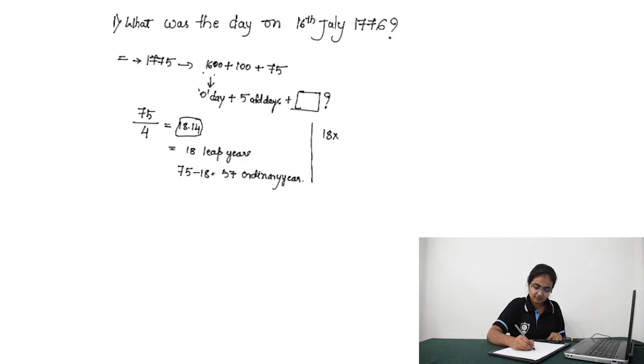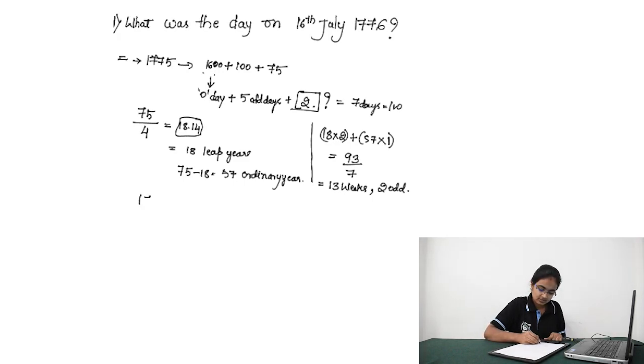For one leap year we have 2 odd days, and for an ordinary year 1 odd day. So 18 into 2 plus 57 into 1 gives 93 odd days. Divided by 7, that is 13 weeks and remaining 2 odd days. So 75 years have 2 odd days. Total 0 plus 5 plus 2 is 7 days, and 7 days means 1 week. So 1775 has 0 odd days.